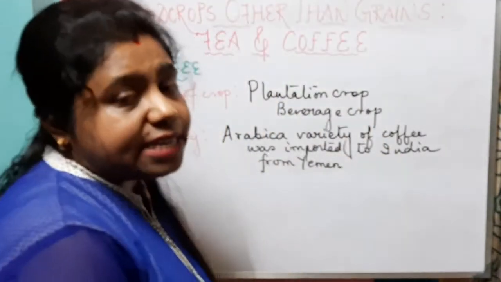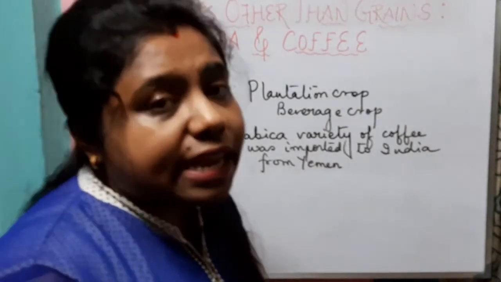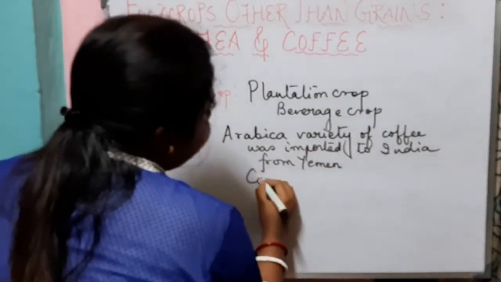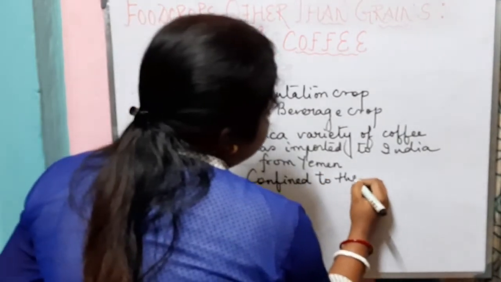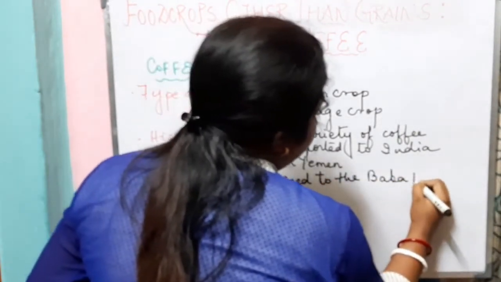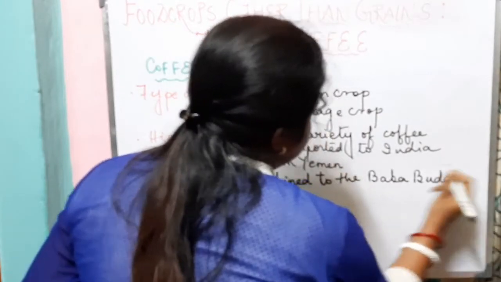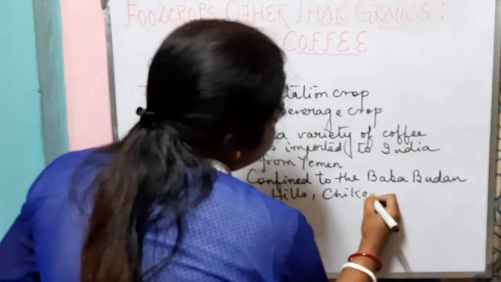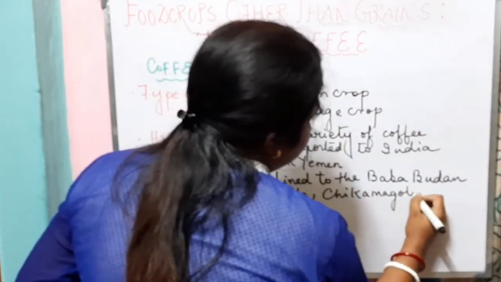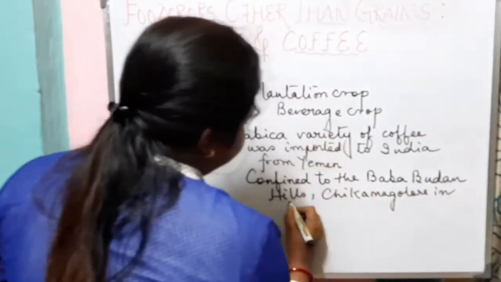We will see that the production of coffee in the Indian subcontinent was confined to the Baba Budan Hills of Chikmagalur in Karnataka.